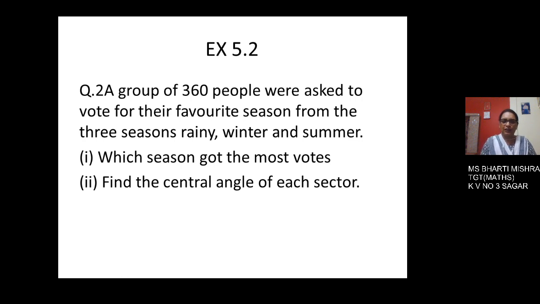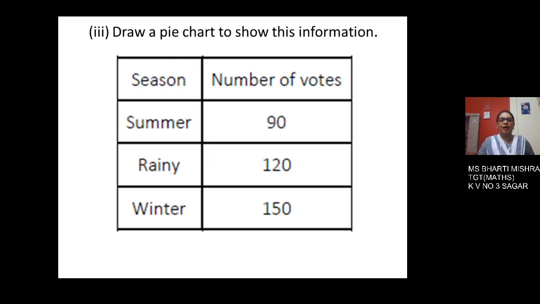There is a figure given here and, on the basis of this data, you have to form a pie chart also. The data given here is the season and the number of votes. Summer season is liked by 90 children, rainy season is liked by 120 and winter season is liked by 150 children.